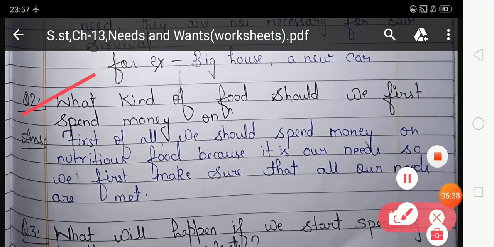Now look at question number two. What kind of food should we first spend money on? Answer. First of all, we should spend money on nutritious food because it is our need. So we should make sure that all our needs are met. Students, first of all, we should spend money on needs because needs are very important and necessary for us, and we cannot survive without needs. So we should spend money on needs first.